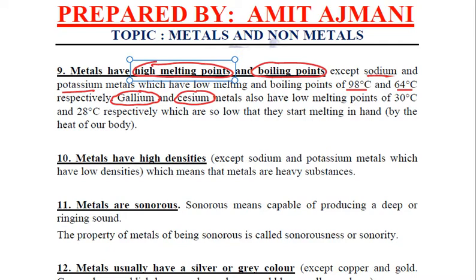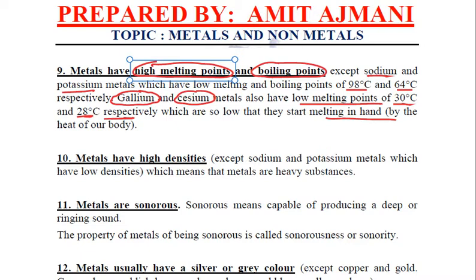They have a very low melting point, which is 30 degrees Celsius and 28 degrees Celsius respectively, which is so low that if you just keep these metals, gallium and cesium, in your hands, they will start melting in the hand because of our body heat, right?